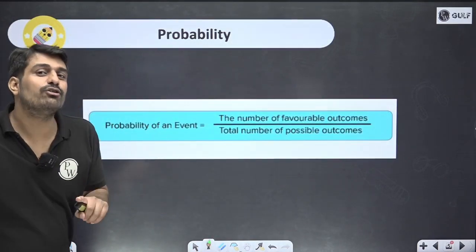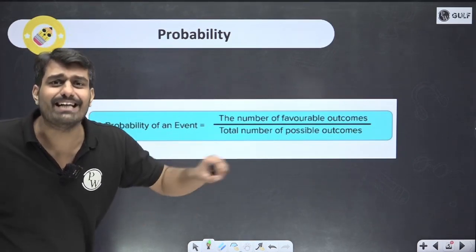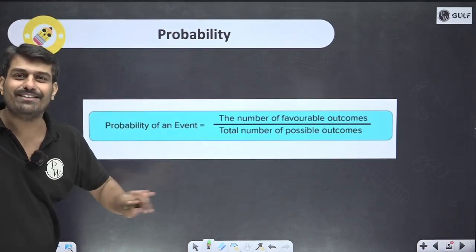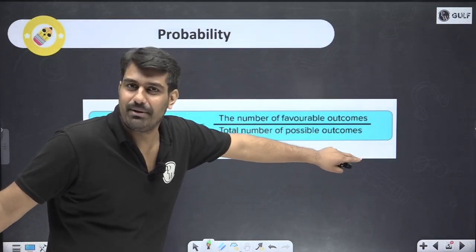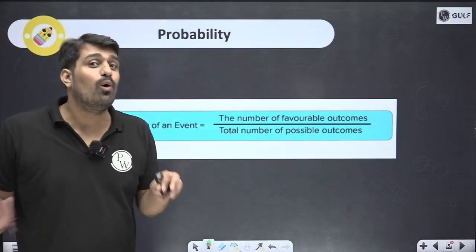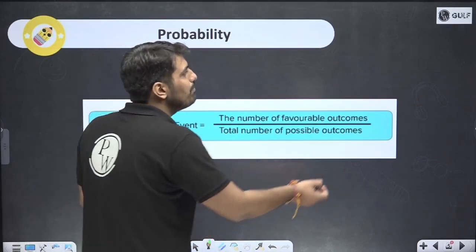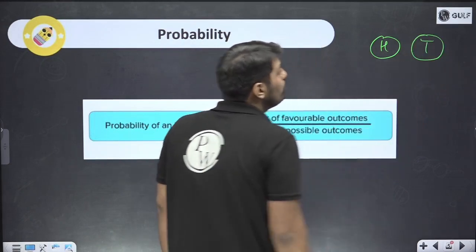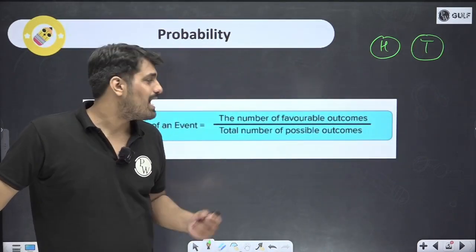That is how theoretical probability differs. In the case of theoretical probability, we don't have to repeat the experiment again and again to show what the probability will be. For that, we have a direct formula, and the formula is very simple to understand. It says the number of possible outcomes goes in the denominator. In total, how many possible outcomes are there? For example, in the basic example we were carrying on, head and tail. When you toss a coin, only these 2 cases are possible. So total outcomes are 2.